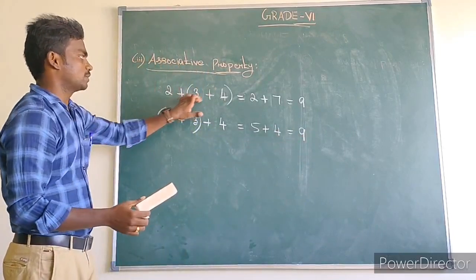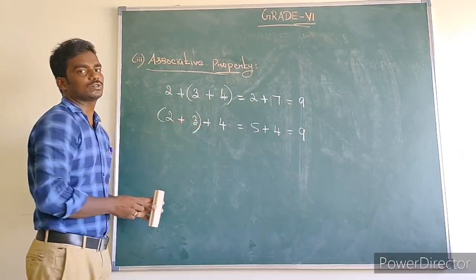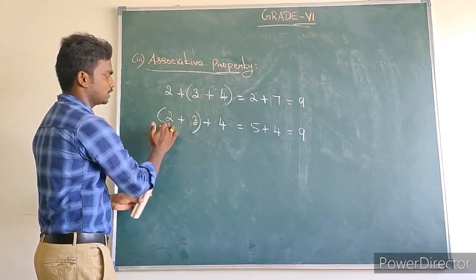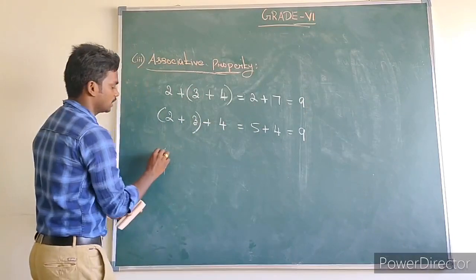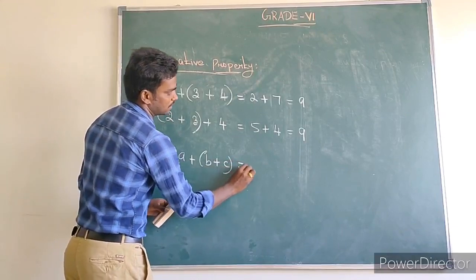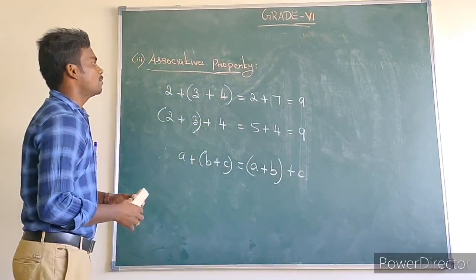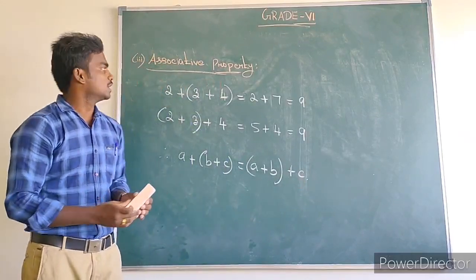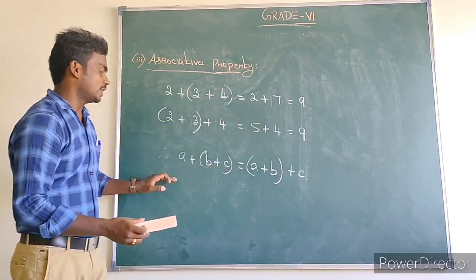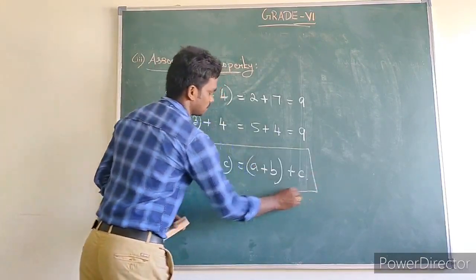So we write 2 plus 3 plus 4. For the first one, we add the last two digits first. For the second one, we add the first two digits first. But the resulting value is the same: 9. Therefore we can write a plus (b plus c) is equal to (a plus b) plus c. Commutative property means we can interchange the numbers, but associative property means we can change the bracket grouping, and the resulting value is the same. This is called the associative property of addition.